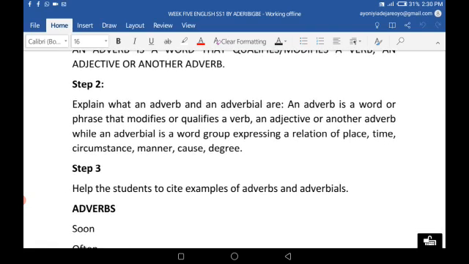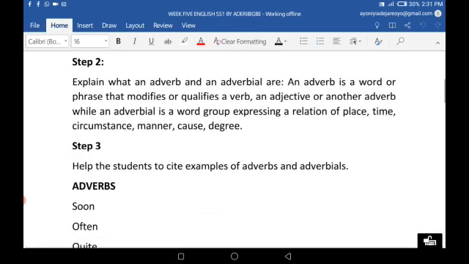So again, an adverbial is a word or phrase that modifies or qualifies a verb, an adjective, or another adverb. An adverbial is a word or group of words expressing a relation of place, time, circumstance, manner, cause, or degree.